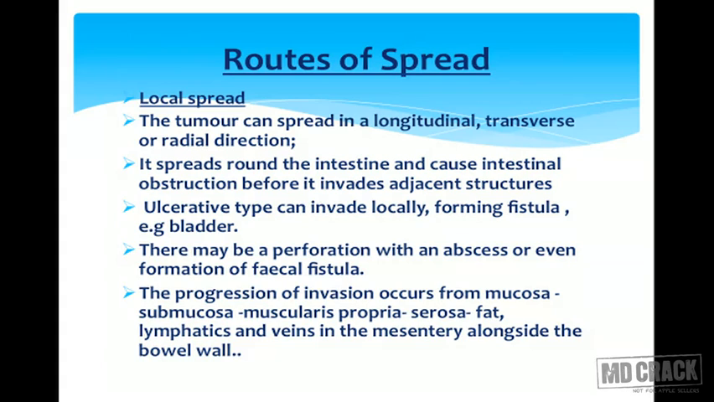It spreads around the intestine and causes intestinal obstruction before it invades the adjacent structures. Ulcerative type can invade locally, forming fistula like we can see in the bladder. There may be perforation with an abscess or even formation of fecal fistula. The progression of invasion occurs from mucosa, then to submucosa, then to muscularis propria, serosa, then fat, lymphatics and veins in the mesentery alongside the bowel wall.